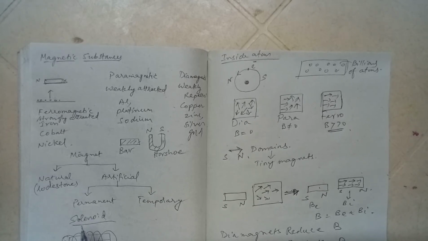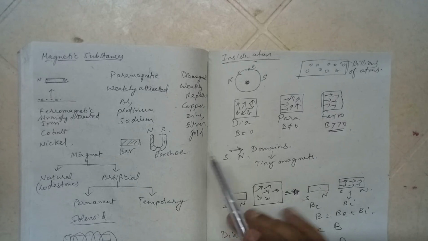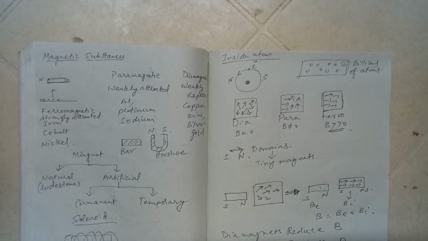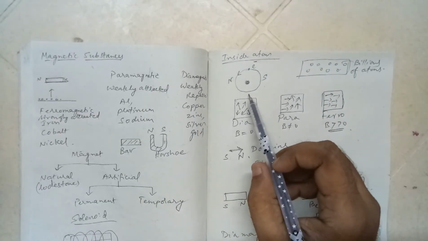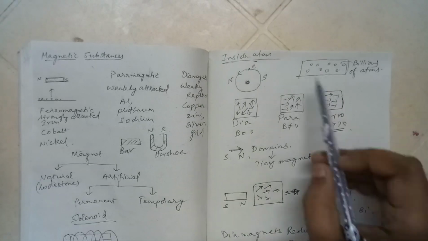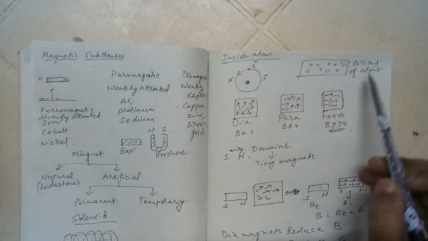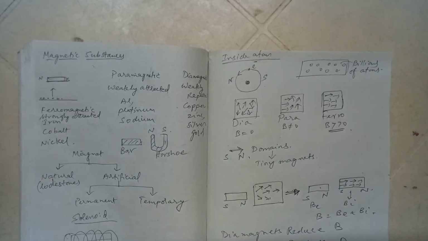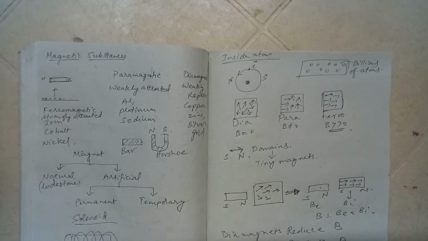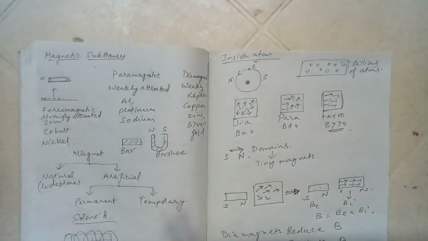We have studied that a current carrying loop itself behaves like a magnet. It behaves like a small magnet with its own north and south pole. So in this situation, if you take any magnetic material, it has billions of atoms having similar property.